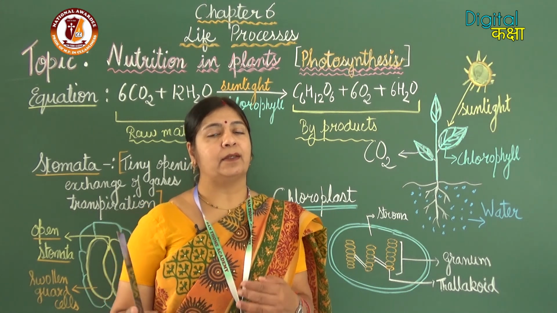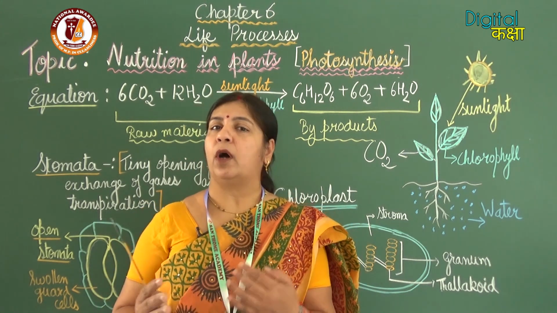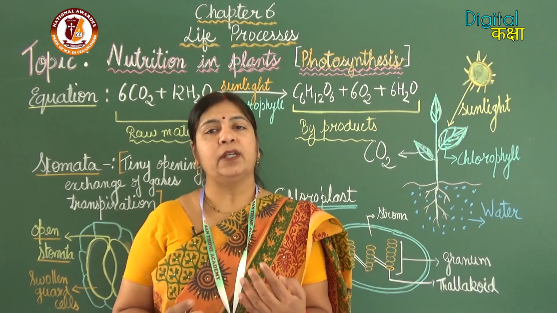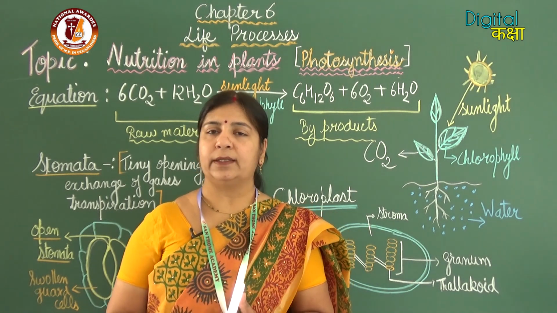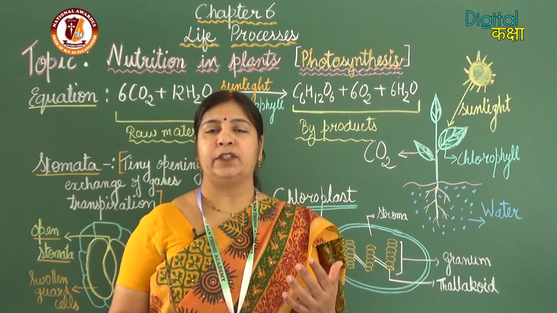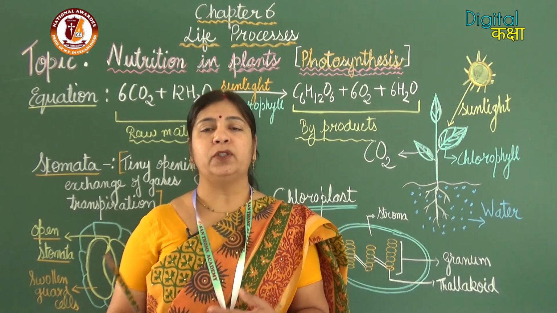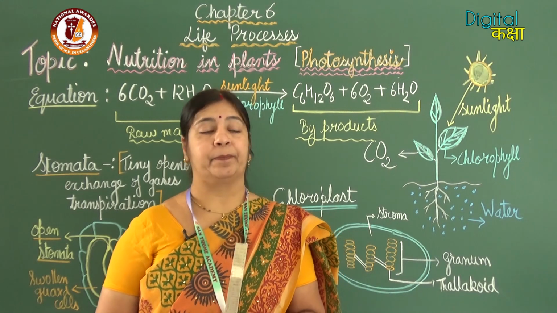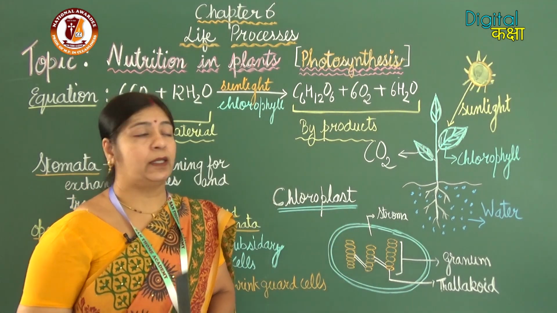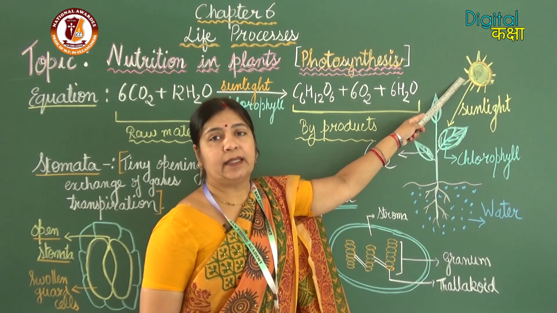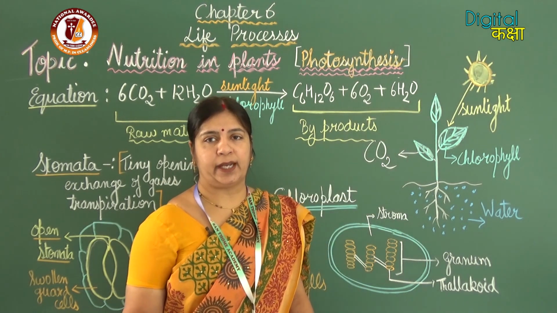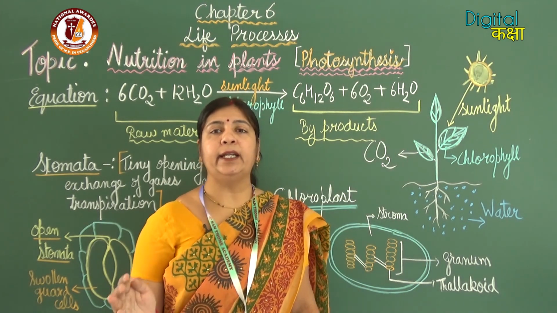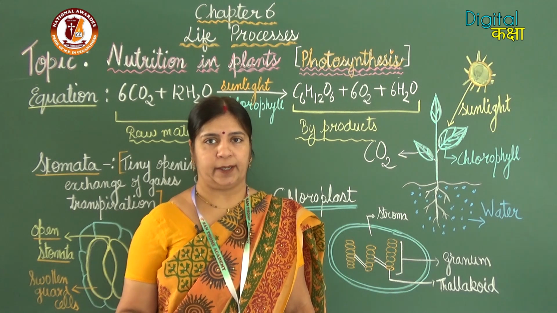So stomata help in exchange of gases, oxygen and carbon dioxide, which are needed or produced during the process of photosynthesis or respiration. So during photosynthesis, the sunlight, that is the solar energy, is converted into chemical energy.